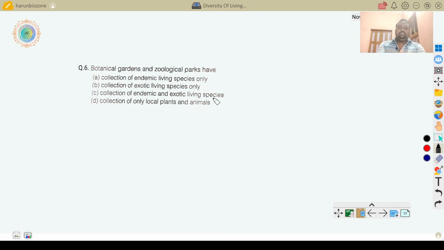Endemic species means the species present in a region and without this region they are nowhere found. Say for example kangaroo, originally endemic to Australia. Out of Australia there are no kangaroos present. So kangaroo is an endemic species of Australia.